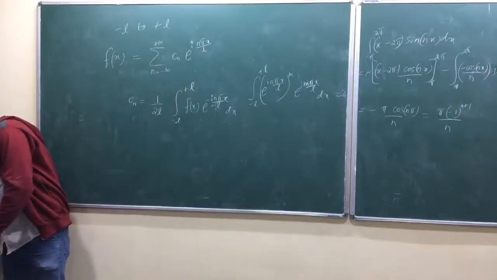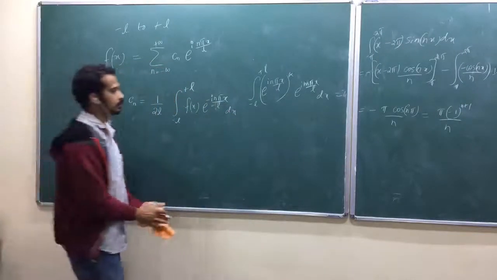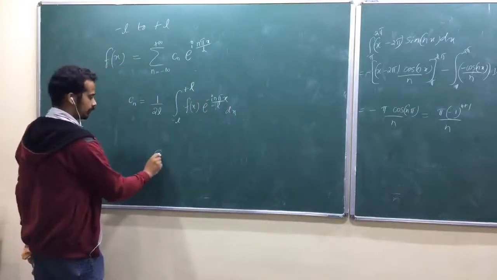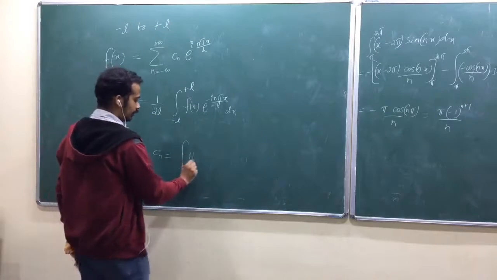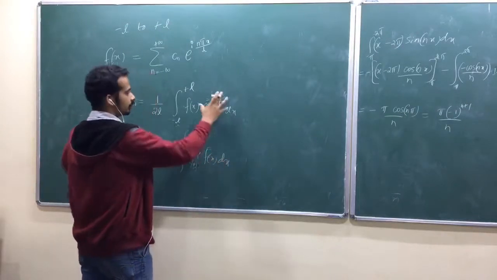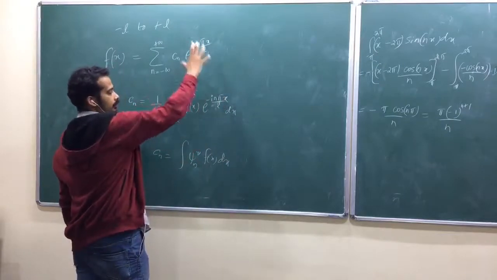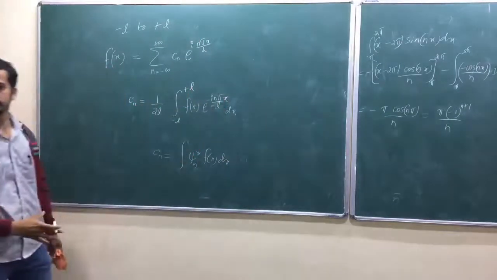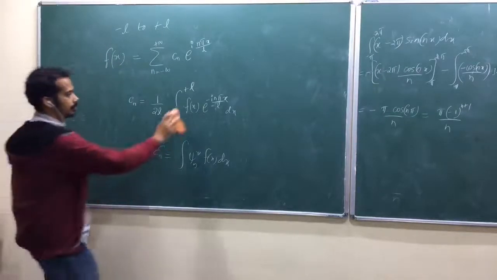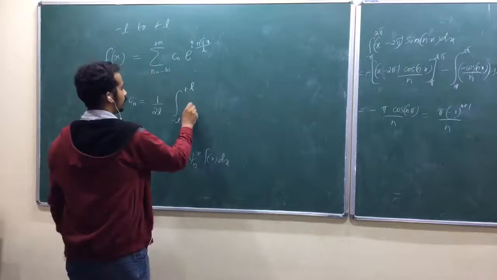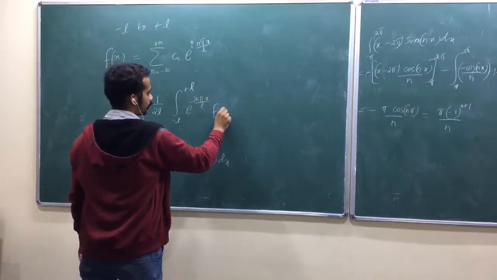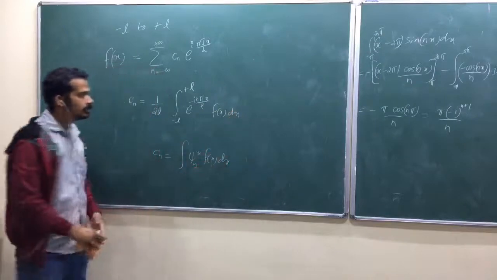Now, this is almost exactly what we have done in the case of quantum mechanics, isn't it? So, what I have done here while finding Cn is psi n star into f of x dx, am I right? Do you remember? If you take this one as psi n, it's a complex conjugate. Or if you are confused, just write e raised to minus i n pi x by L into f of x into dx, okay? Isn't it?